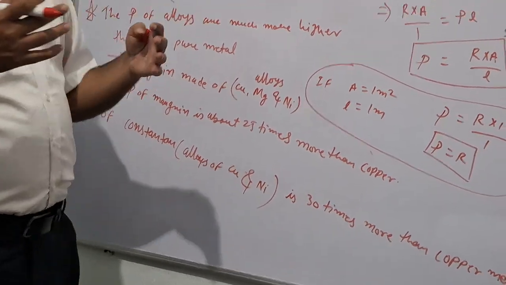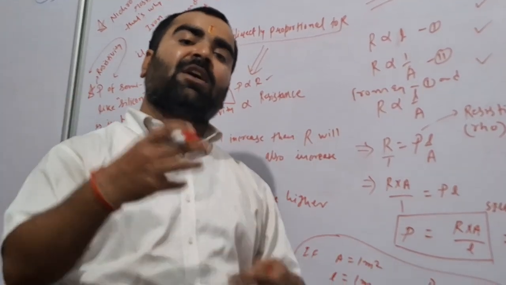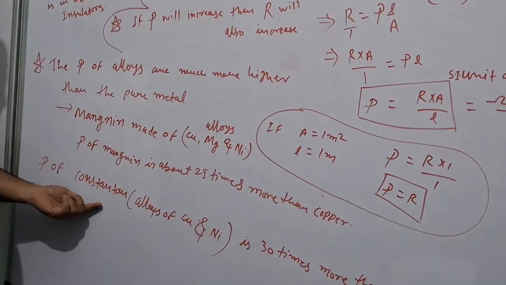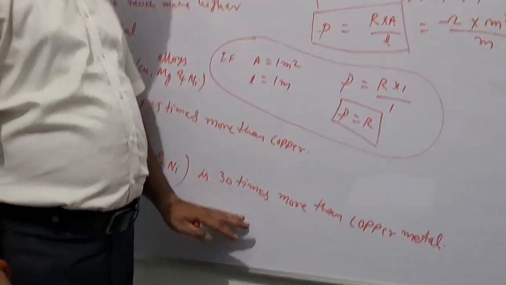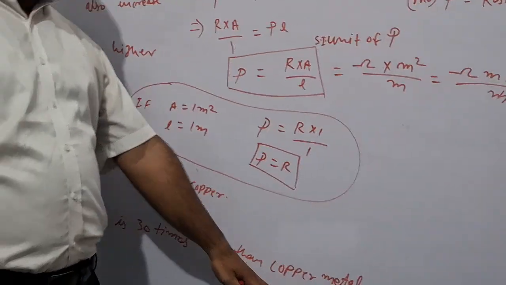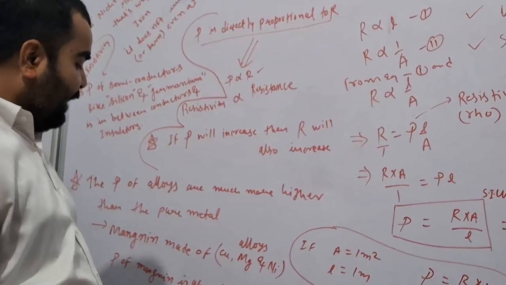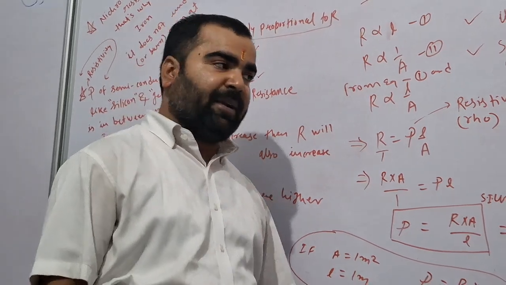Alloy means those materials which are made by mixing different metals. There is another alloy, constantan, of copper and nickel, which has 30 times more resistivity than copper metal.